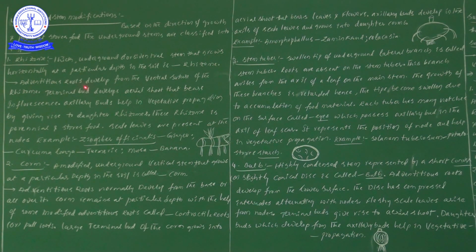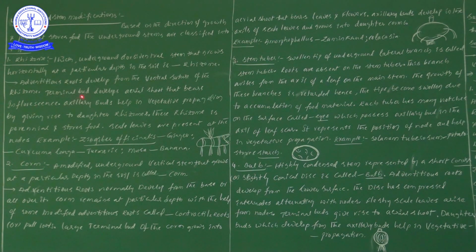Now adventitious roots develop from the ventral surface of the rhizome. Means, from where can the formation of adventitious roots be seen? From the ventral surface of the rhizome. Definitely from this ventral surface of the rhizome, the formation of adventitious roots can be seen.